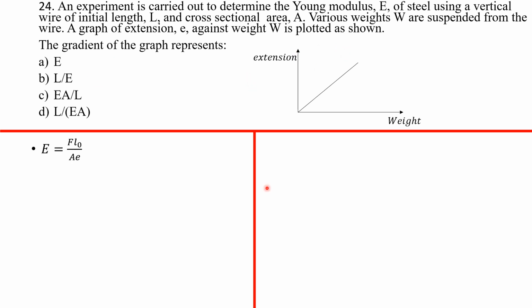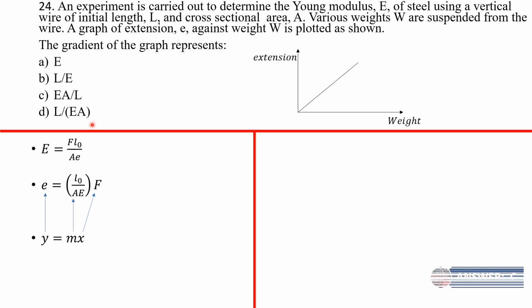Okay, so we have E equals F L0 over A E, right? So our extension will be L0 over A E times F. If I'm plotting extension against F, which is basically the weight, you notice that our slope will be L0 over A E, but L0 there is just capital L. So notice that our answer there is clearly D.